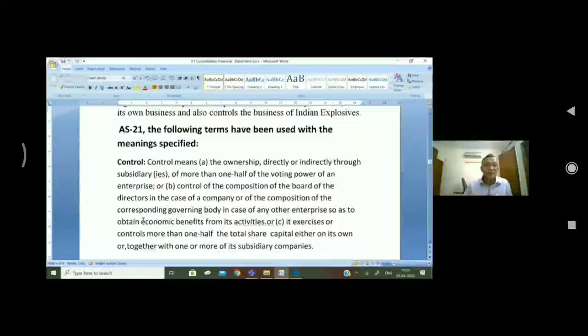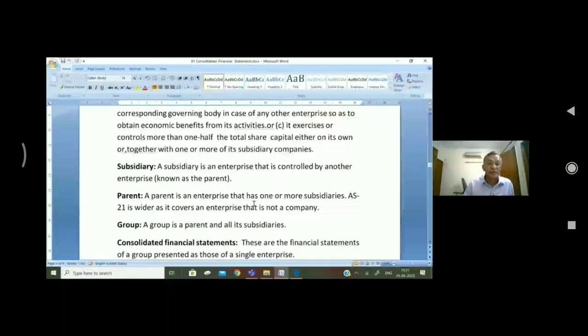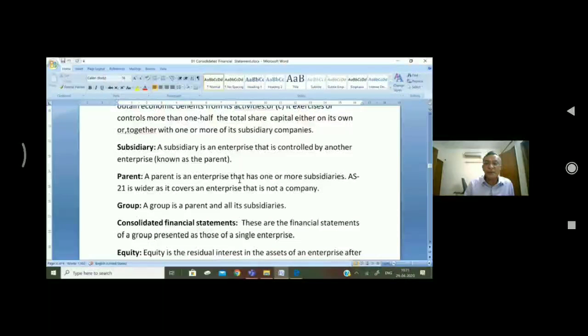It means subsidiary is a company or enterprise that is controlled by another enterprise. So the company which controls will be known as parent company, and the company which is controlled will be known as subsidiary company. Parent. A parent is an enterprise that has one or more subsidiaries.